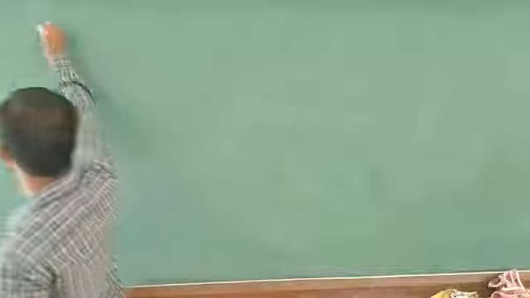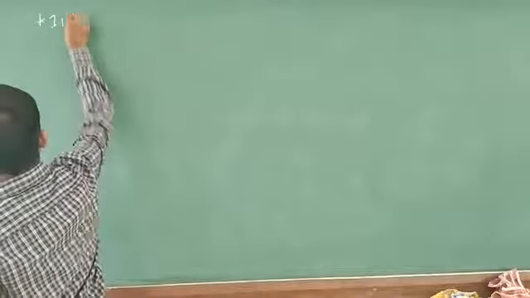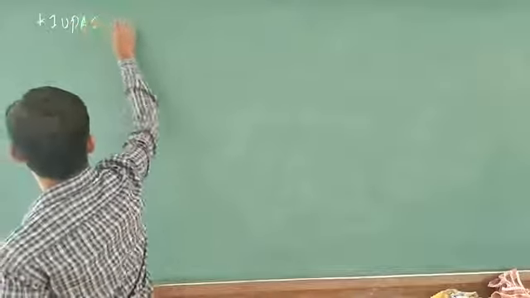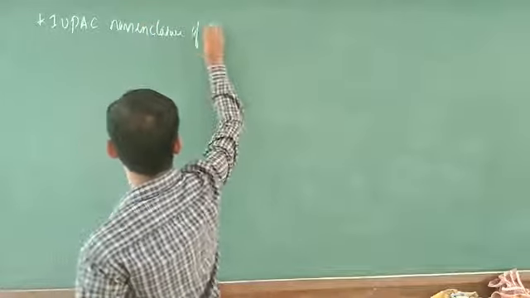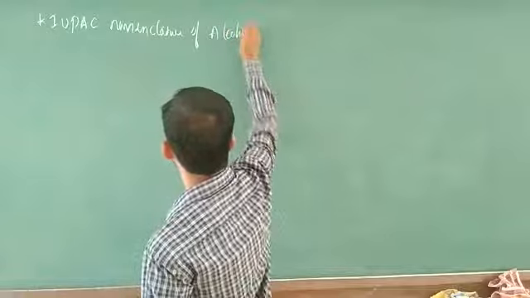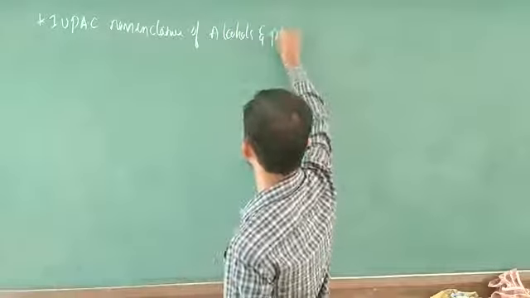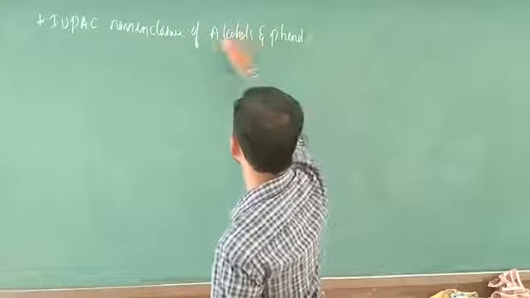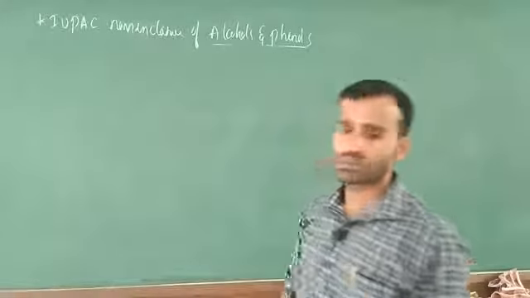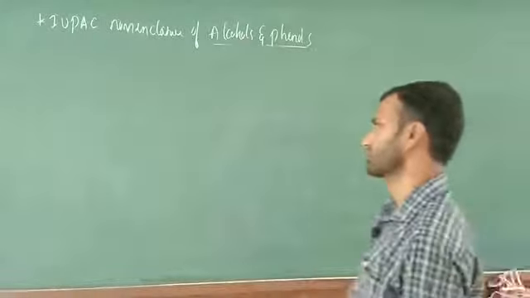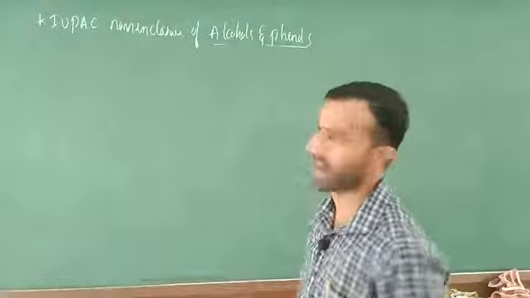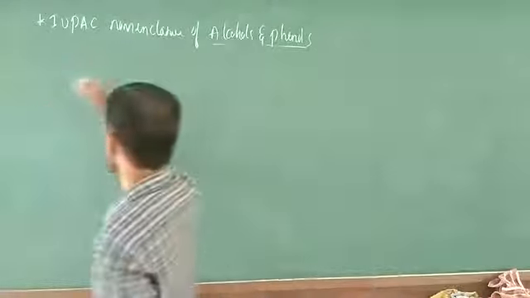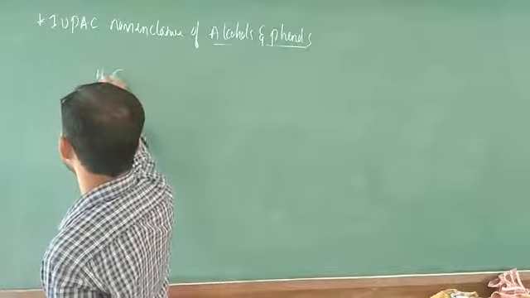Okay friends, listen here. The next heading is IUPAC nomenclature of alcohols and phenols. Here, the IUPAC nomenclature is very simple. You just have to replace the E, then add OL. I am going to take an example.